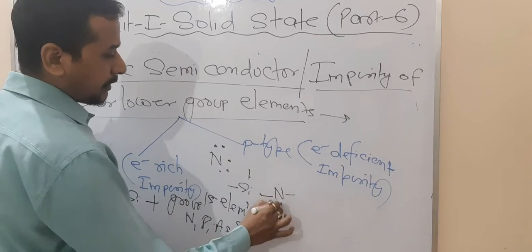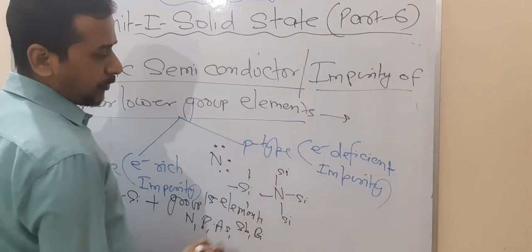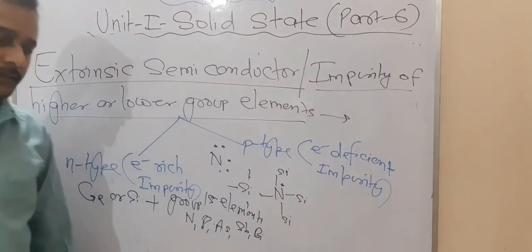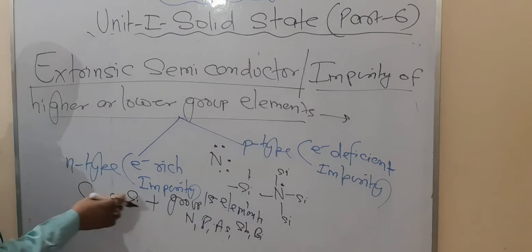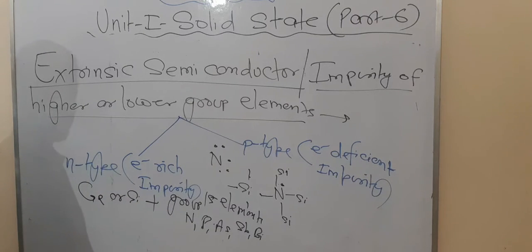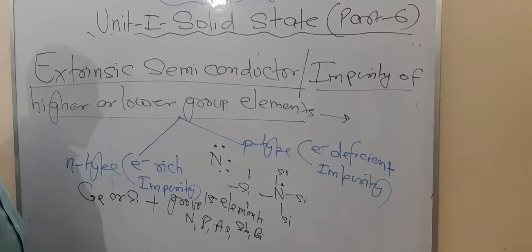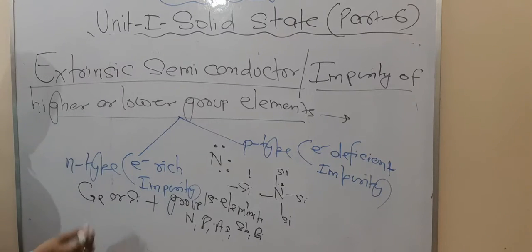Look at what happens here. Nitrogen can be bonded to the silicon by 4 electrons, but 1 electron is left. Because electrons are negatively charged, this type of semiconductor, generated by adding a group 15 element to silicon or germanium, is known as the N-type semiconductor. One question that is very easy arises in the board examination: what happens when silicon or germanium is doped with nitrogen, phosphorus or arsenic? You have to write the answer: N-type semiconductors are generated.